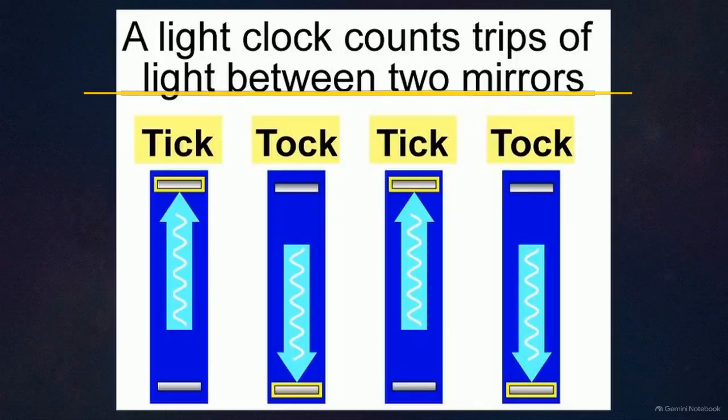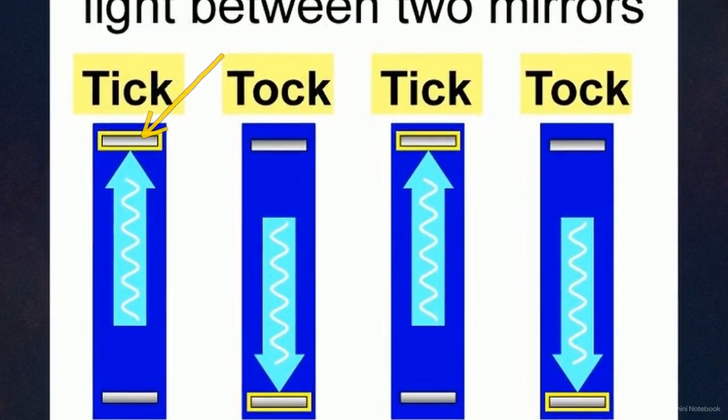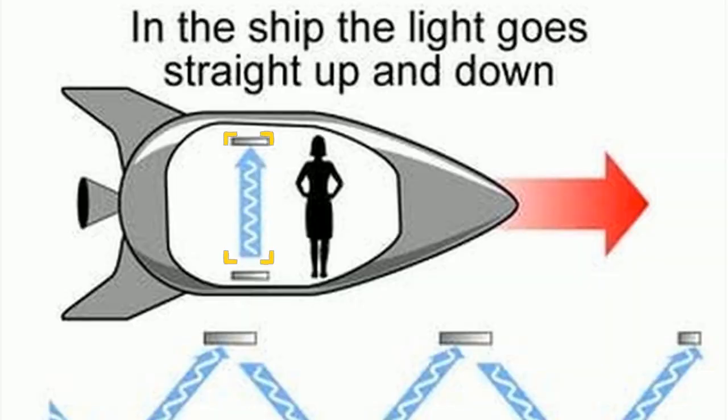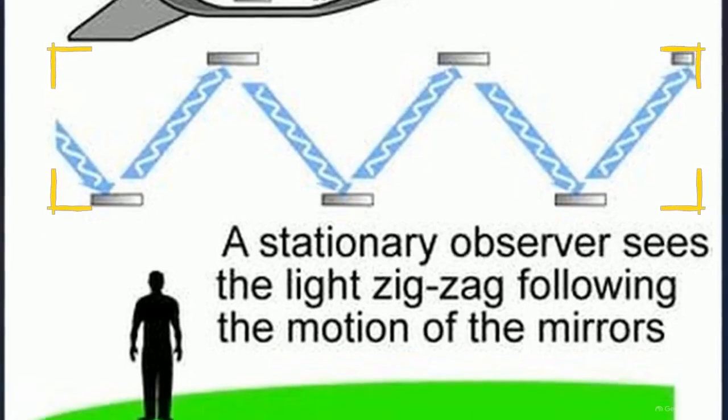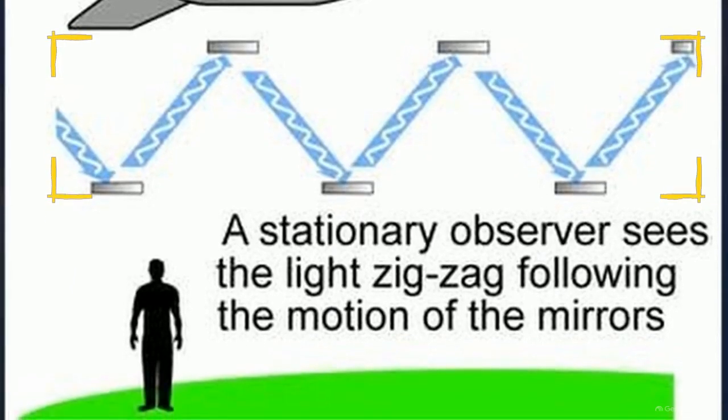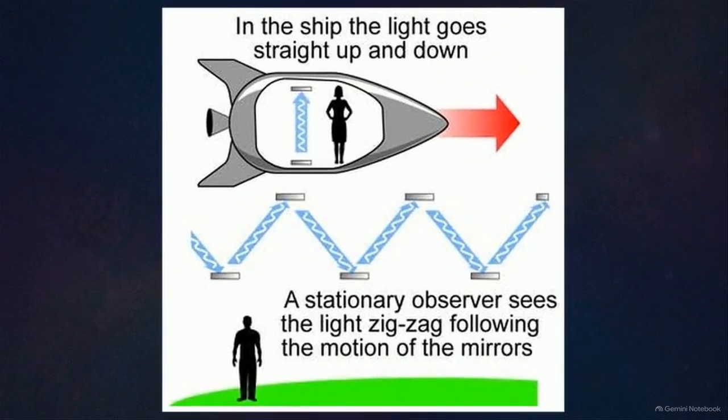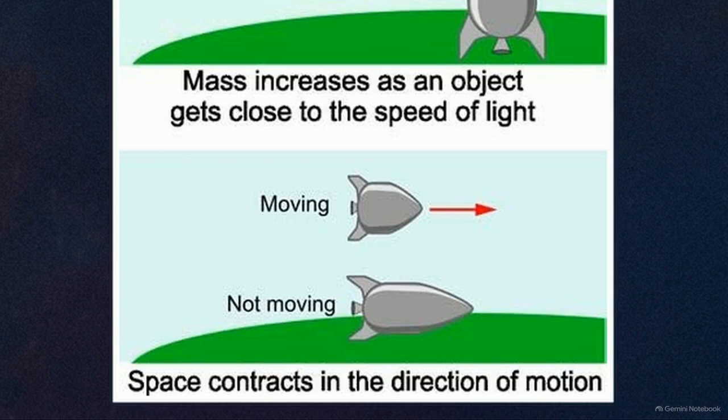This graphic illustrates his famous thought experiment, a clock inside a moving spaceship that measures time by bouncing a single pulse of light between two parallel mirrors. Up is tick, down is tock. Inside the ship, light bounces straight up and down. To an outside observer, the mirrors move forward, forcing light onto a longer zigzag path. Since light can't accelerate to cover this extra distance, the clock's ticks take longer. Time itself runs slower.